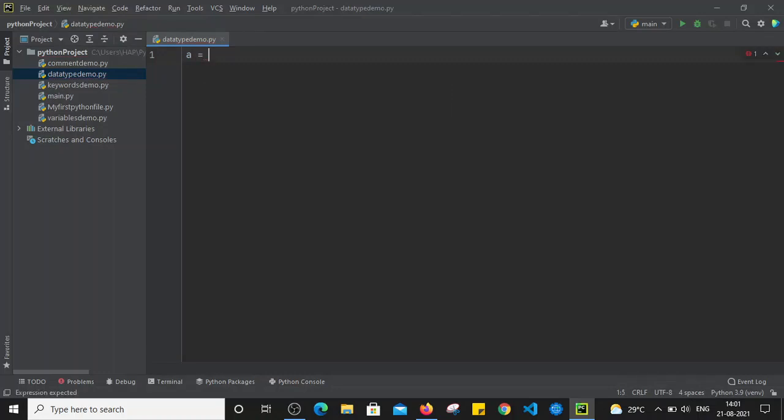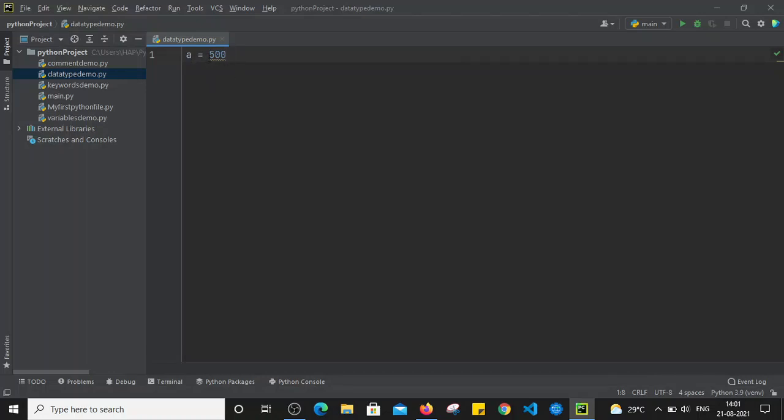Here let's create one variable, that is a, and I am assigning the value of 500. As we know, in Python we don't have to specify the data type before the variable. Based on the data that we have assigned to that variable, it will be automatically treated as a number or string data type or list, tuple, dictionary or boolean data type.